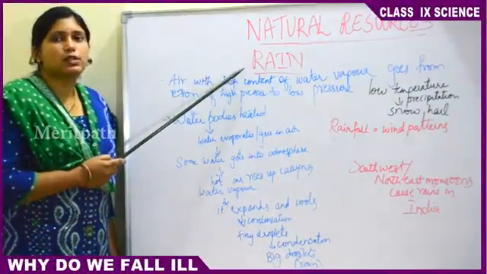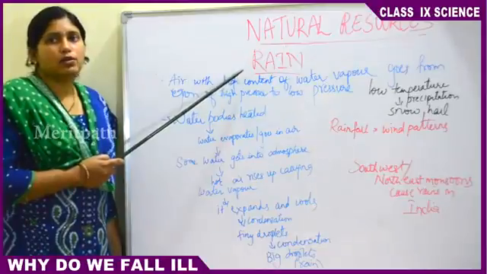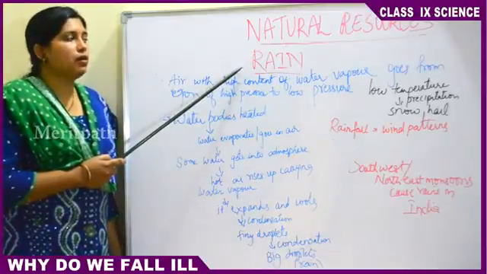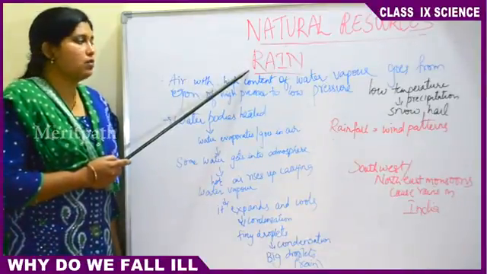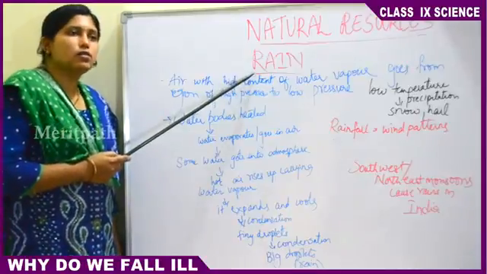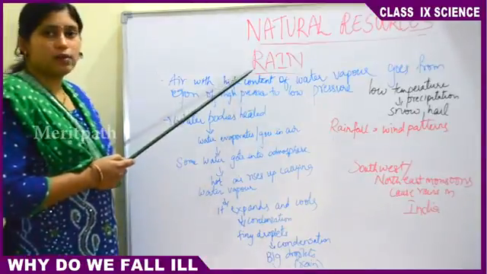Resources, major resources are land, air and water. So we are discussing about air. Now next comes water, that is rain. So how is rain formed? What are the patterns of rain? Now we will know about it.